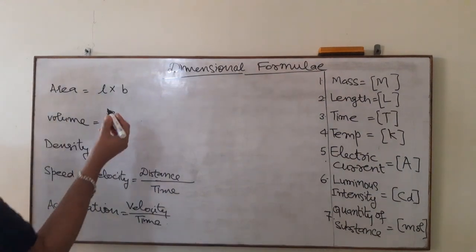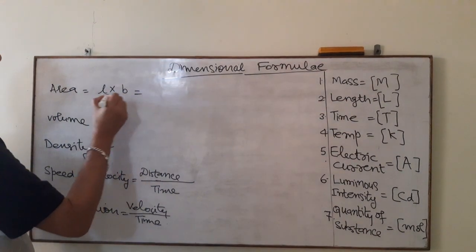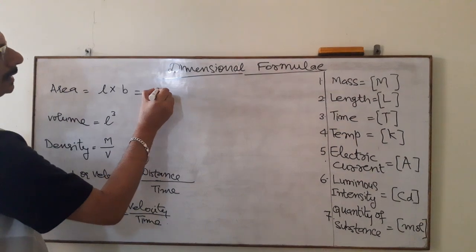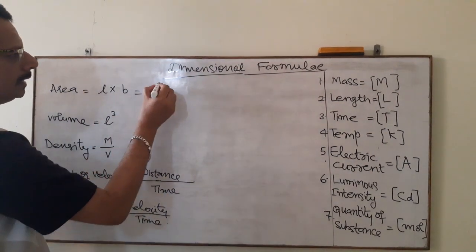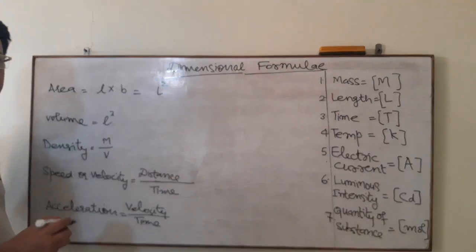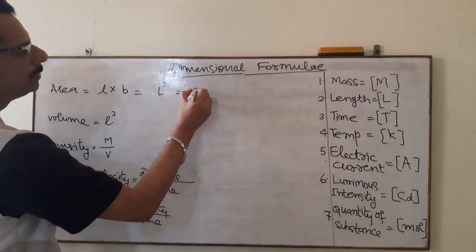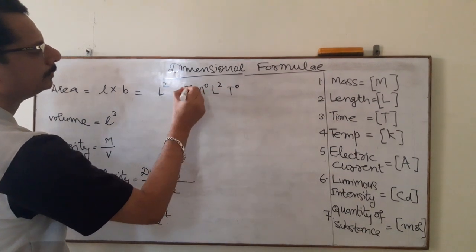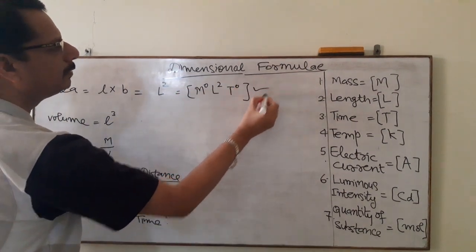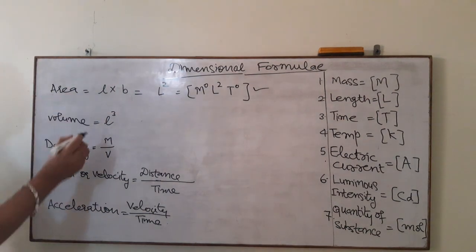Length is measured as L and breadth is also measured as L. So L into L becomes L square, or it could also be written as M0 L2 T0. So this will be the dimensional formula of area.